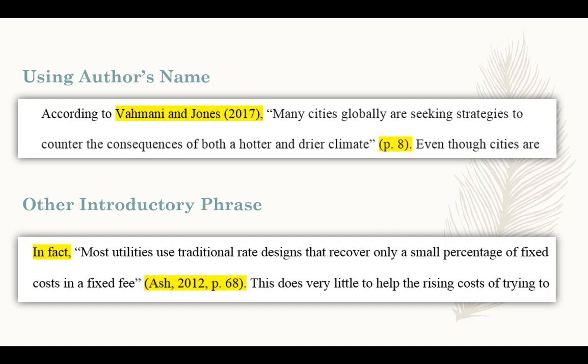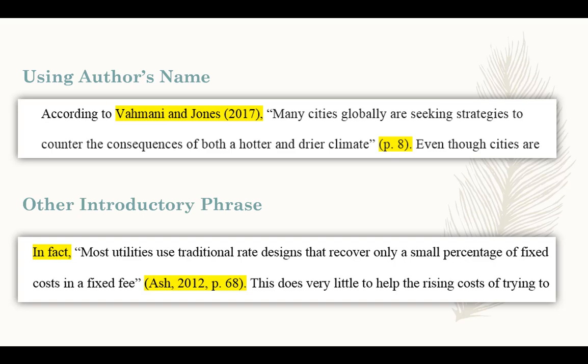Writers often use introductory phrases to set up direct quotes. These are known as signal phrases. It is common to use the source information in the sentence the first time it is referenced. If you are using the author's name within your introductory phrase, then you must put the year of publication directly